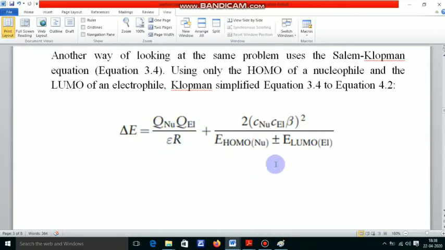Okay, and here this is the third term, and this term is obtained from the third term. From this term we can explain only the interaction between HOMO and LUMO, that means nucleophile to electrophile. And from this part we can also explain hard soft combination, that means hard nucleophile, soft nucleophile, hard electrophile and soft electrophile.